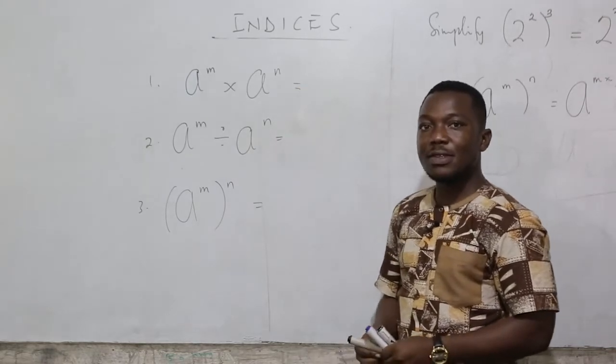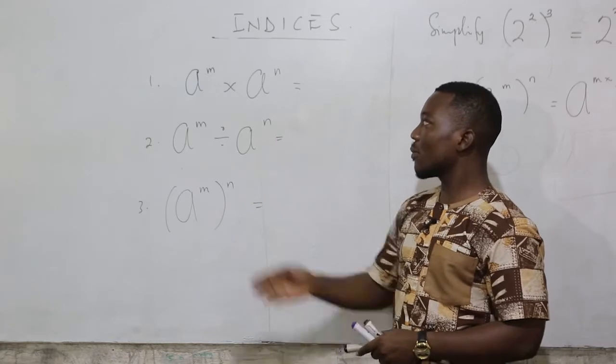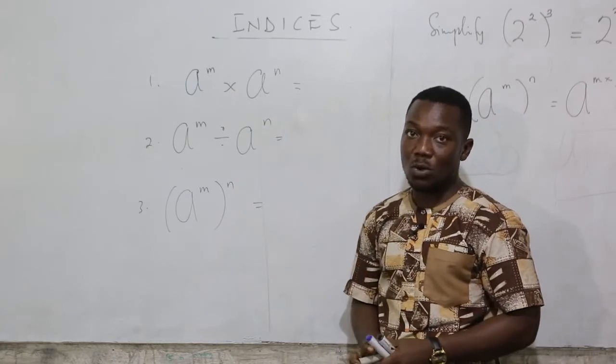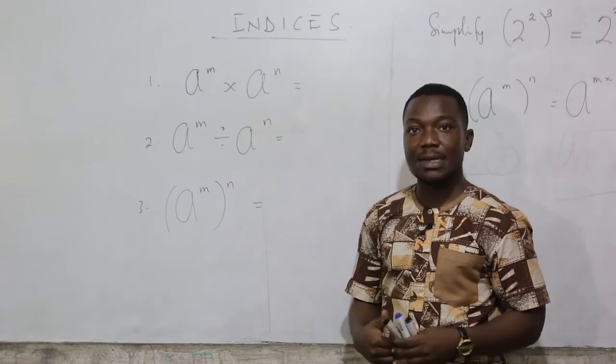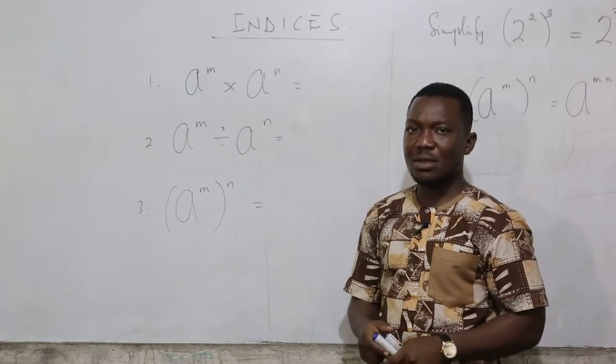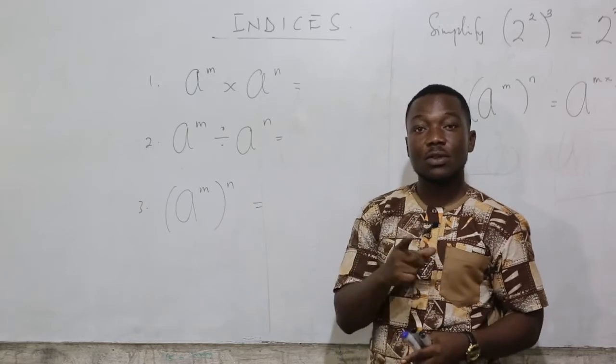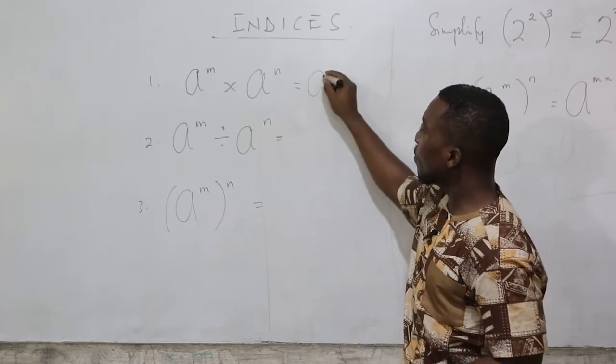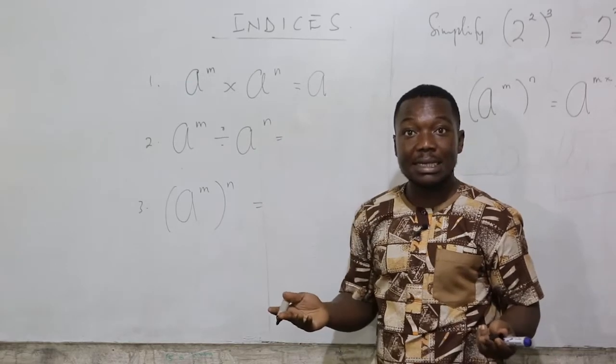Okay, so which of the laws is the first one? Obviously, you can see product here. So that is the product law. That means multiplication, and I said it's repeated addition. So how do we go about it? We said you write only one of the bases. Then you add the exponent.